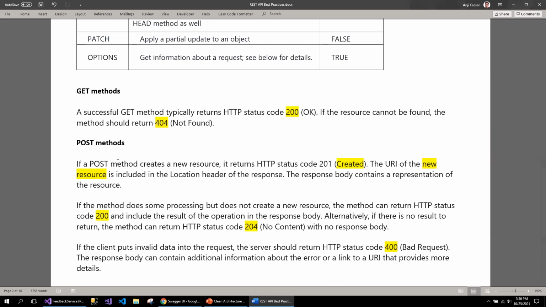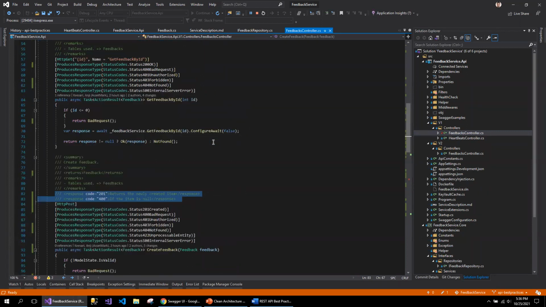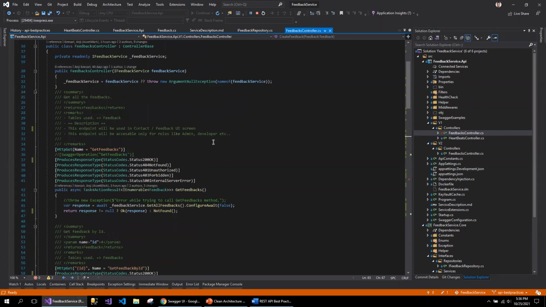But if you are trying to get something which does not exist in the database, you can return the 404 not found status. Let me take a look at the source code I've been working on for the feedback service and compare whether I am returning the right status codes for the right API endpoints.